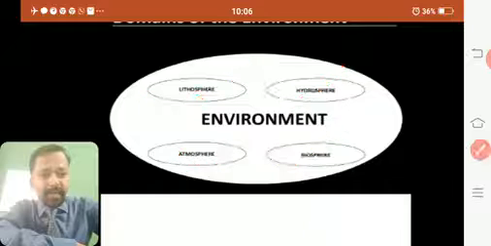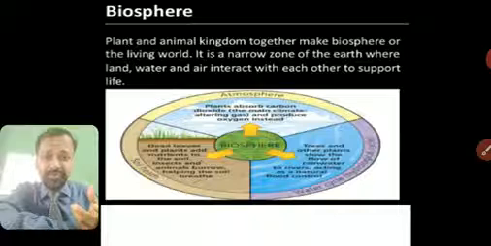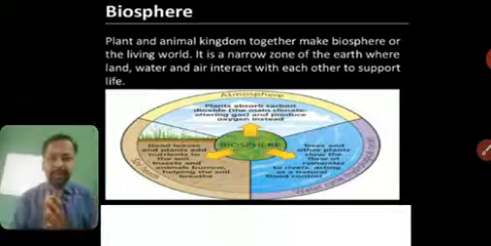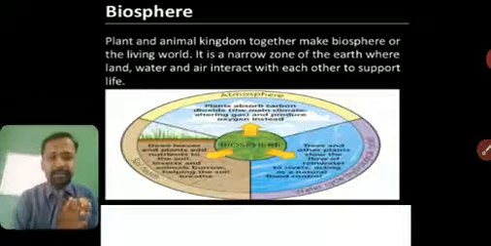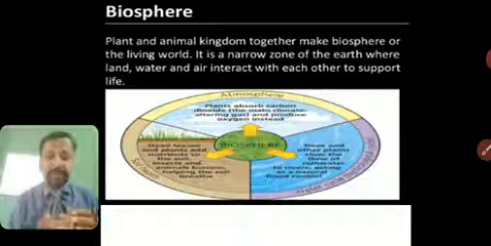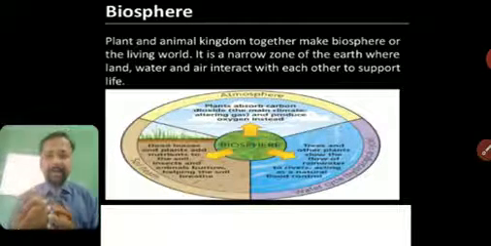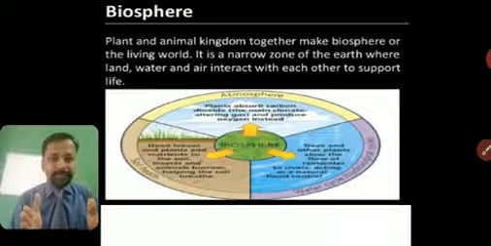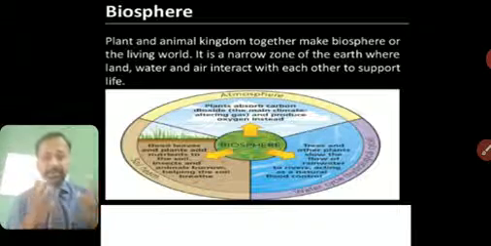Now we'll see a little bit more about biosphere. What is biosphere? Plant and animal kingdom together make the biosphere. Generally plants and animals, because they are living things, make the biosphere or the living world. It is a narrow zone on earth where land, water and air interact with each other to support life. Why are we including land, water and air in this? Because they are required by these living organisms. Biosphere is about the interaction of living organisms, but these organisms also require water, air and land for the sustenance of life. So we include that also.